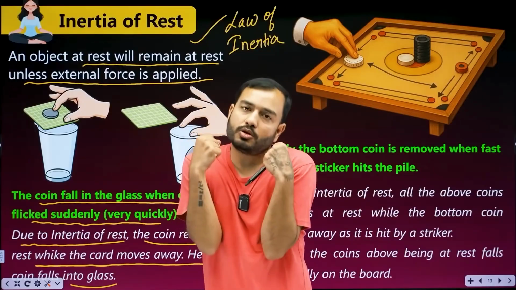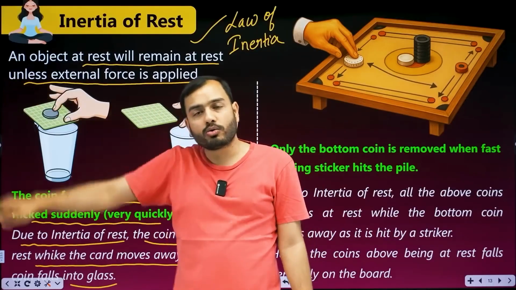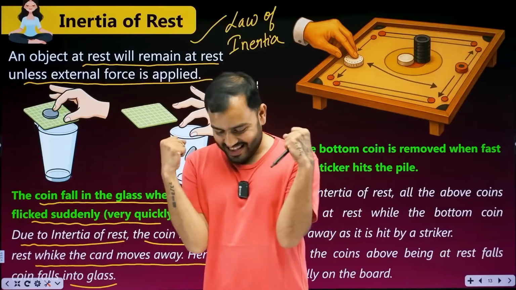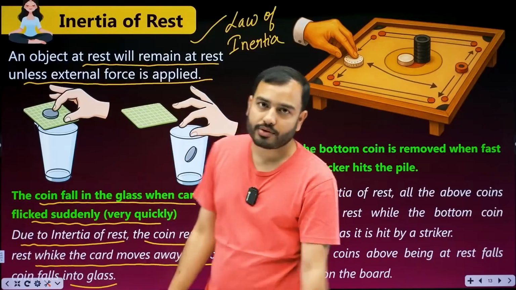Where was the coin? At rest. It was at rest and it will stay at rest. You flick the card, it goes flying off. And the coin doesn't stick with the card. Its idea is, I am very stubborn. Okay, you're going, fine. The moment you leave, the coin falls, due to inertia of rest.